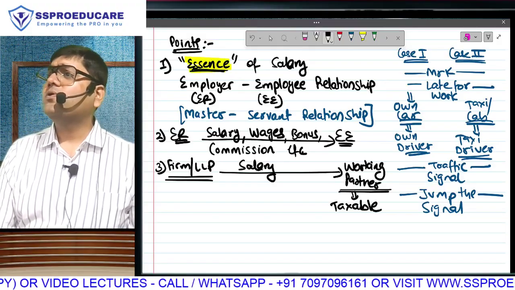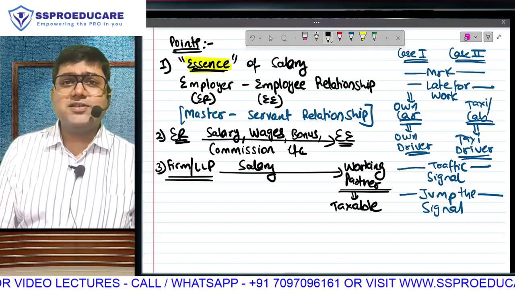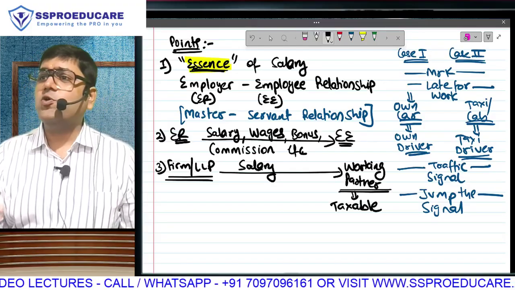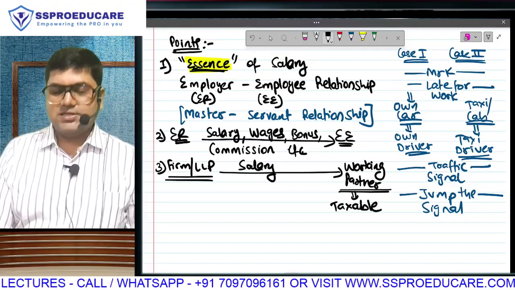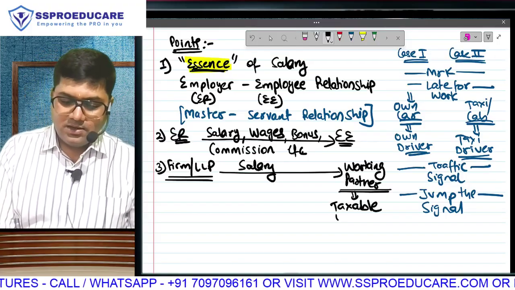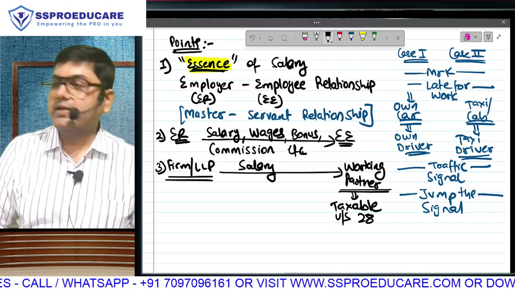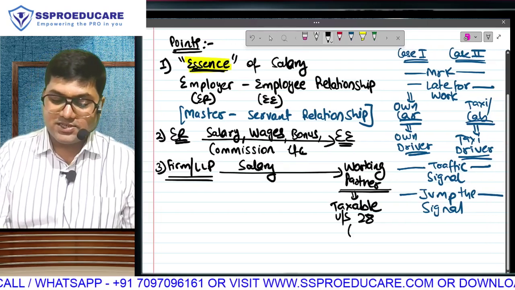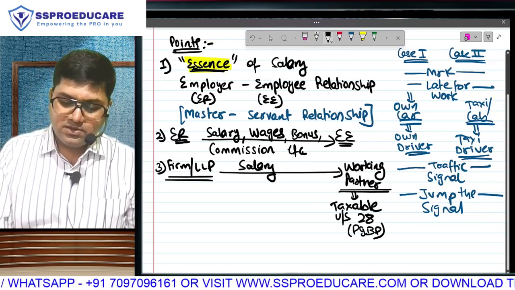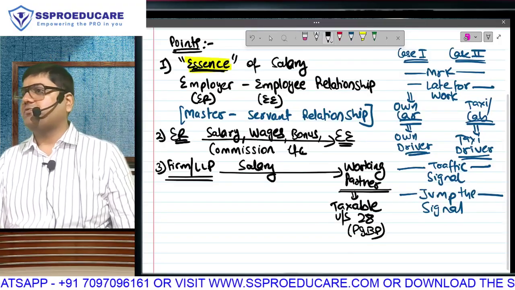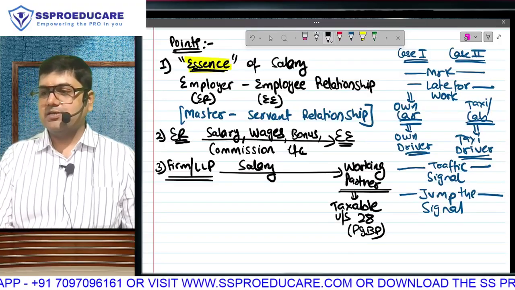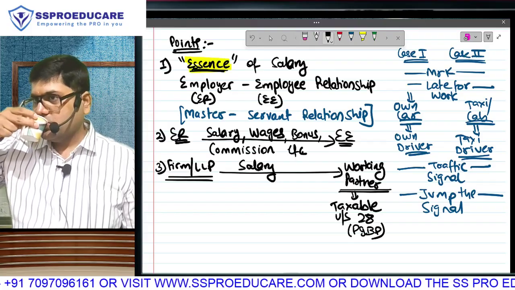No. Why? Because a partner is not an employee in the firm. He is the owner of the firm. And thus, it is taxable under section 28. Section 28 is the charging section of PGBP. It will not be taxable under section 15. It will be taxable under section 28. Understood?